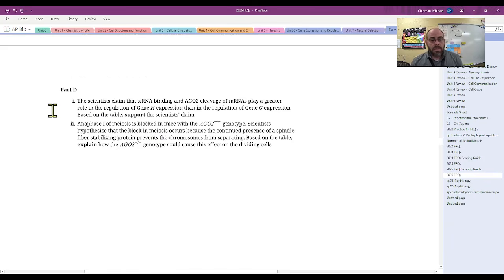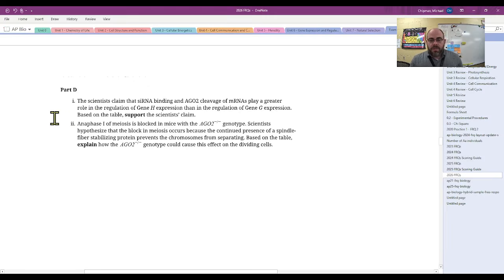Part D. The scientists claim that the siRNA binding and AGO cleavage of mRNA plays a greater role in the regulation of gene H expression than in gene G expression. Okay, so this problem, for some reason, just made me really think a lot. And I think I'm overthinking it quite a bit here. Feel free to tell me if you think I'm wrong in the comments.